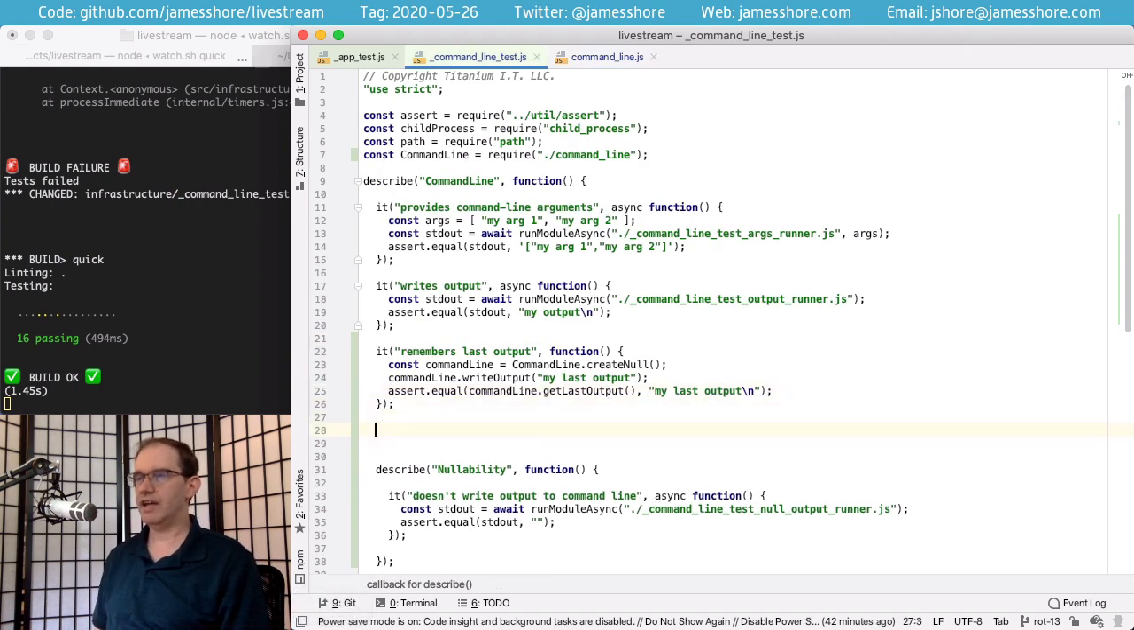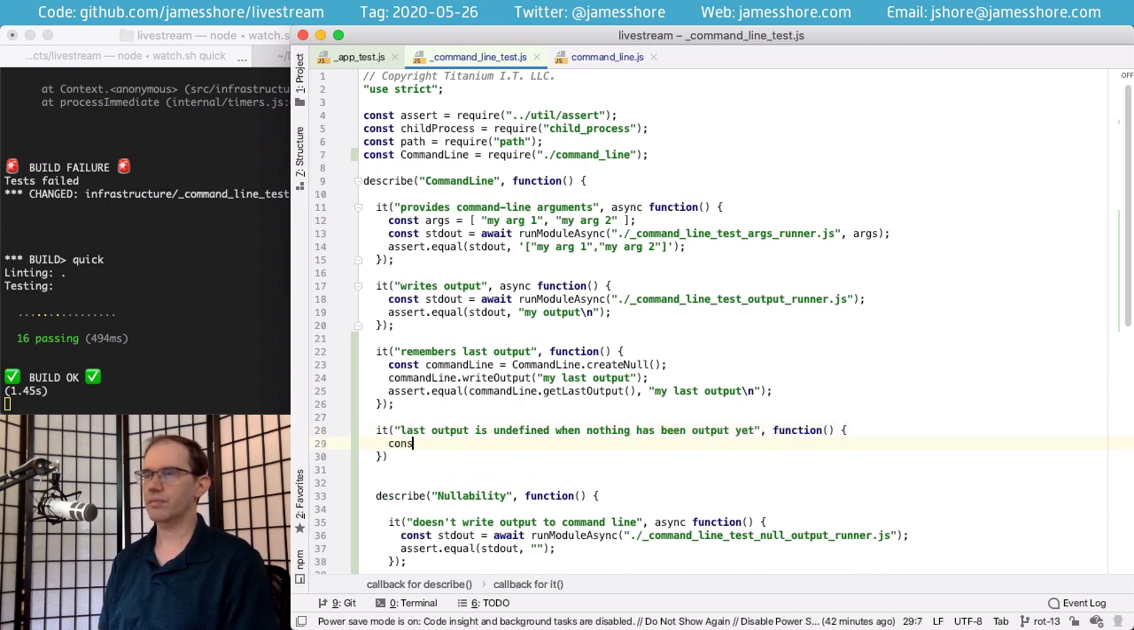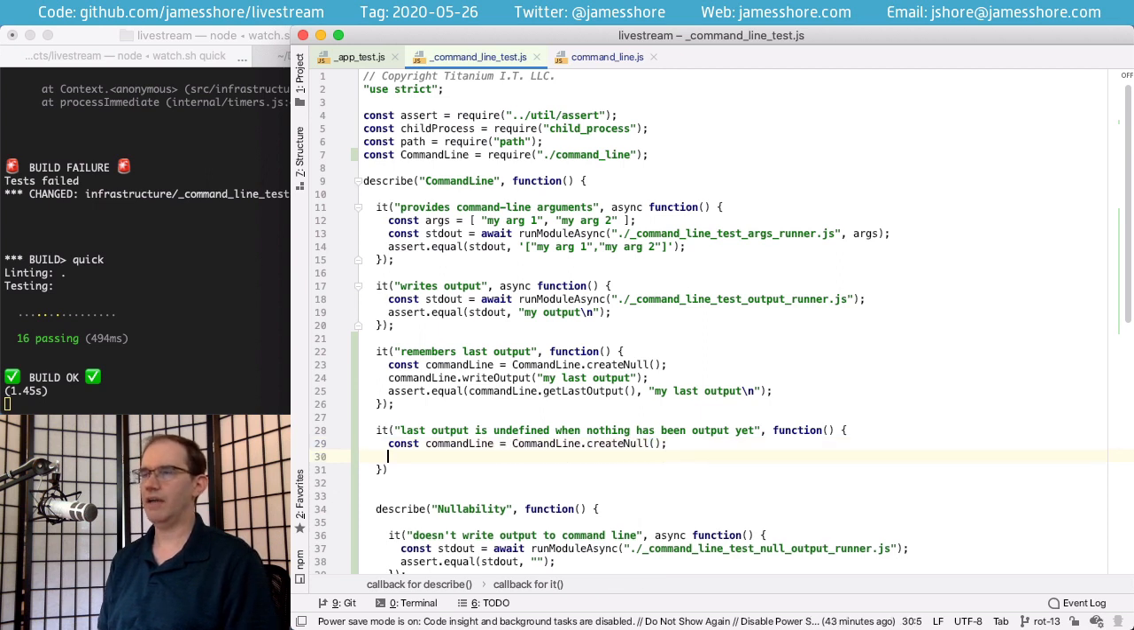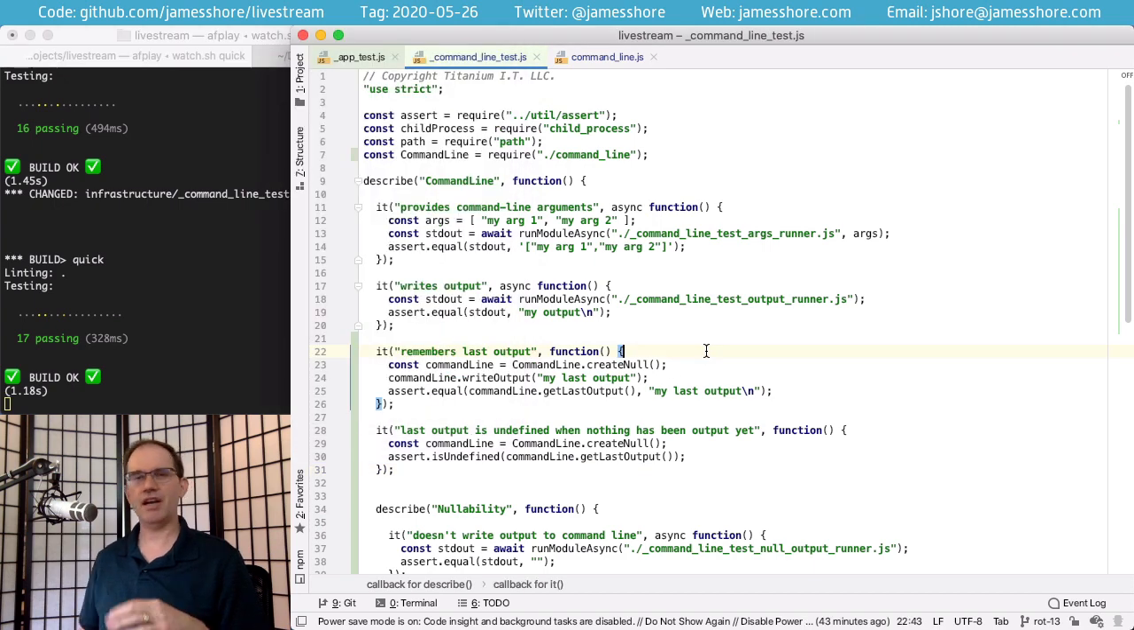Now, there's another piece of behavior that we haven't documented yet that I want to document, which is that I want to say that the last output is undefined when nothing has been written. So we'll create a null, and we'll just assert that command line dot get last output is undefined. And this should be the behavior we're getting already. And if I wanted to spend more time on it, I might make it default to null or something like that. But I think this is good enough.